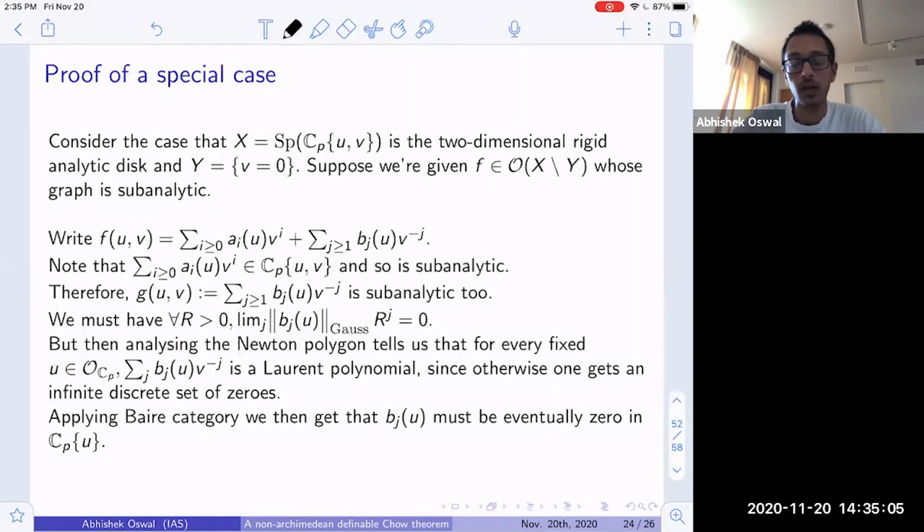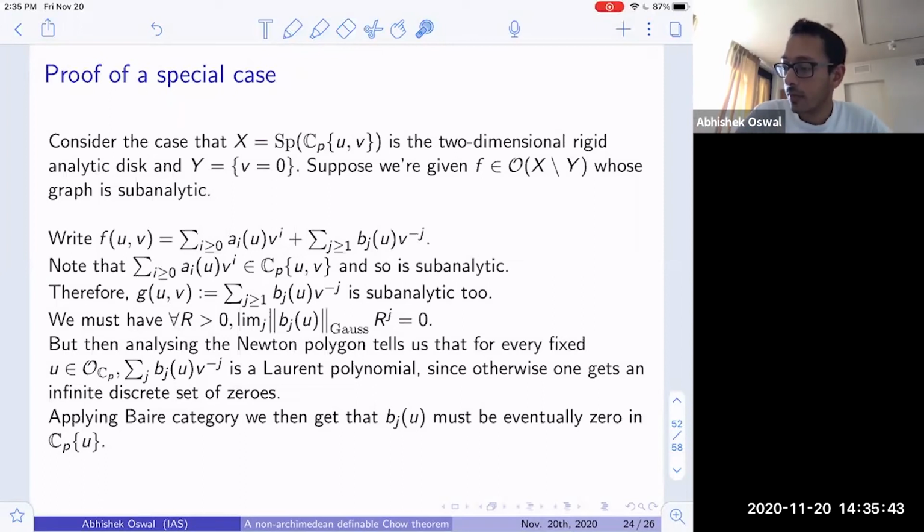And suppose we are given an f in the complement of this subvariety Y. So if we are given a global function f on X minus Y, and such that one knows that the graph of this function is a subanalytic set, then we want to prove that f actually has a finite order pole along Y, so along v equals 0. And so what one does is one writes this function f as a power series: the sum of a_i(u) v^i plus the sum of b_j(u) v^(-j).